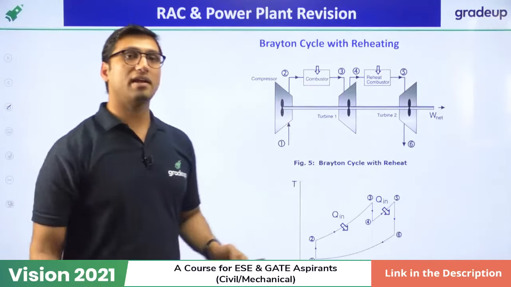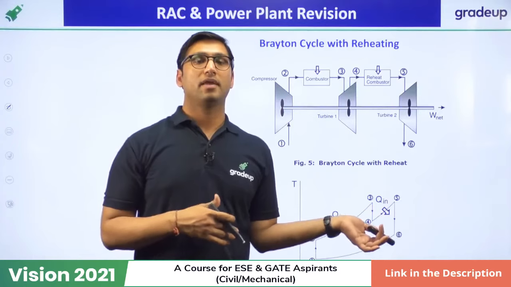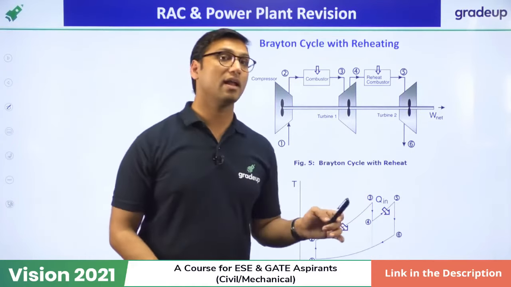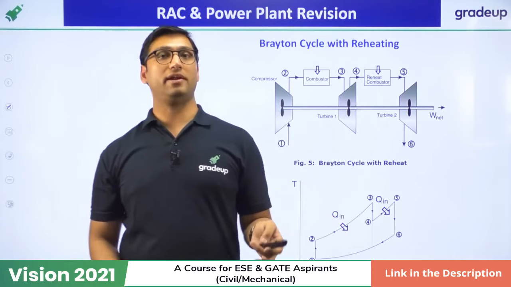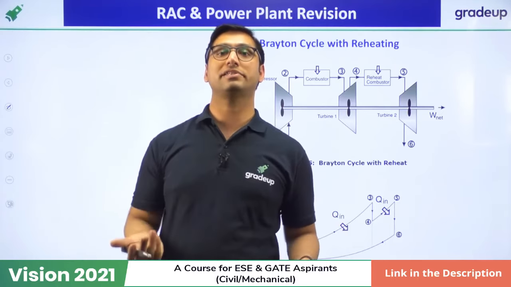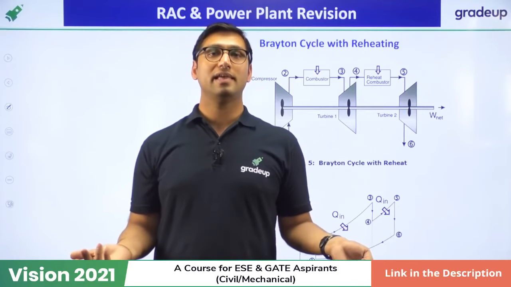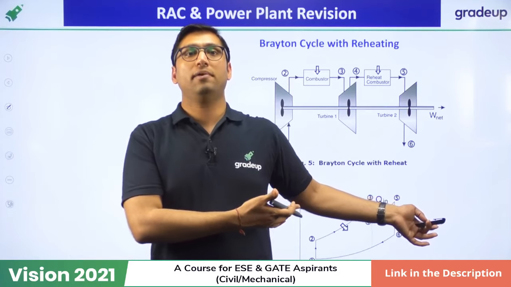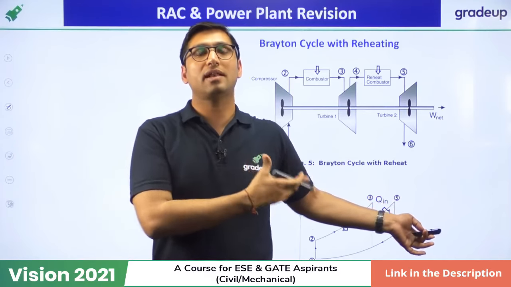What is reheating? Reheating is the same as what we do in the case of a Rankine cycle. But here the purpose of reheating is different. Here we are not using reheating for increasing the dryness fraction. We don't require any increase of dryness fraction because we are using air or gas as the working fluid. So what is the purpose of reheating?